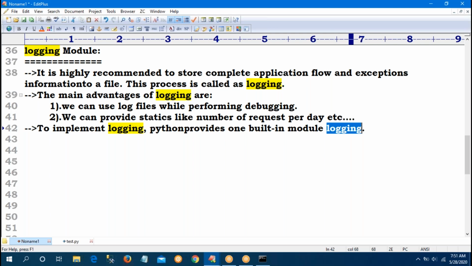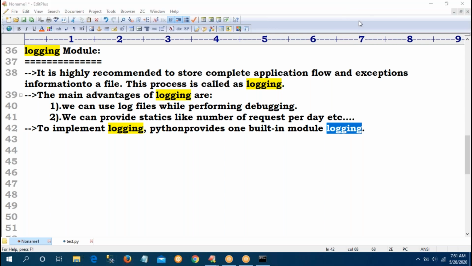Fever is a normal disease, so no problem. But nowadays, if it is a fever, it means corona, very dangerous. So based on the problem, we can decide our severities: critical, major, minor, or else I want to give some information. Like that, logging levels are available, like critical, error, warning, info, debug. Different logging levels are there.